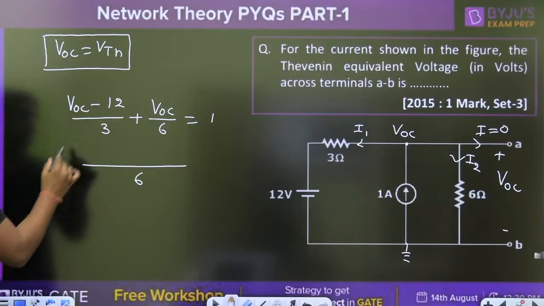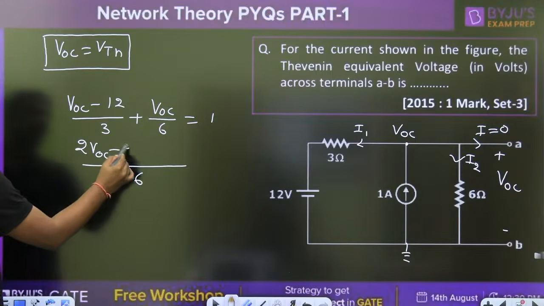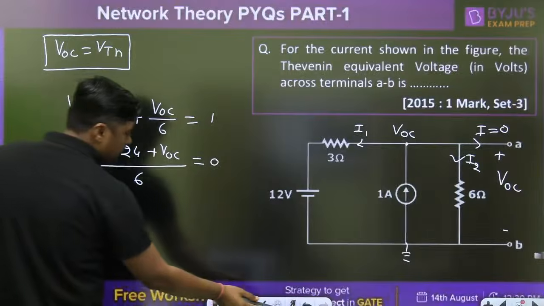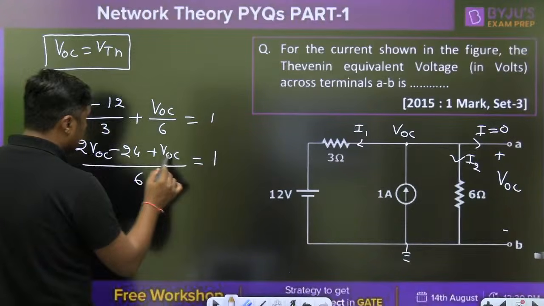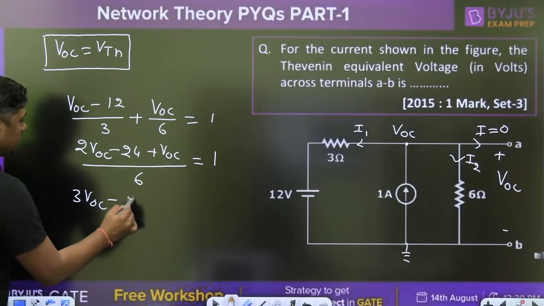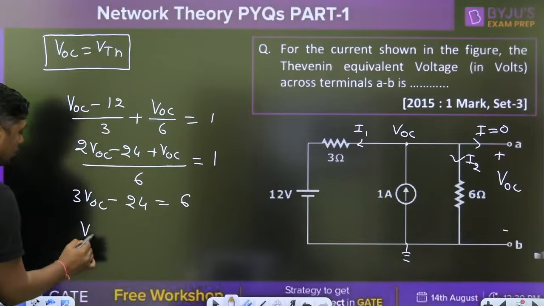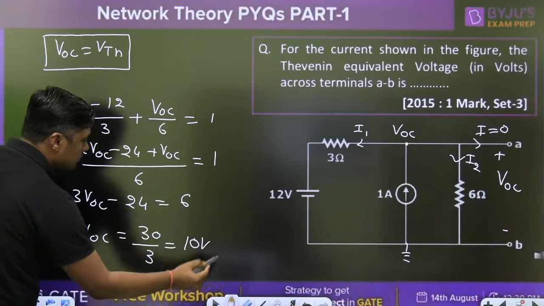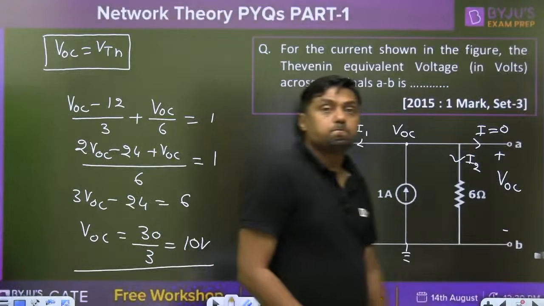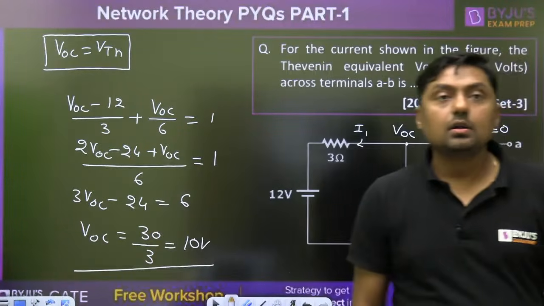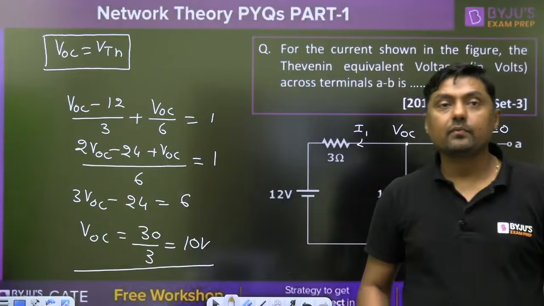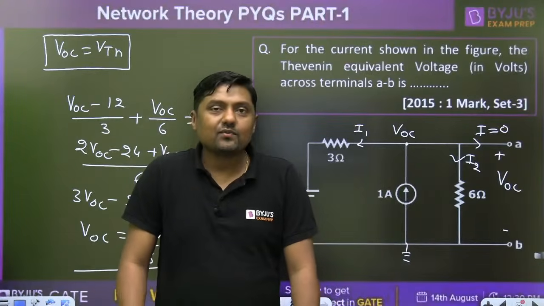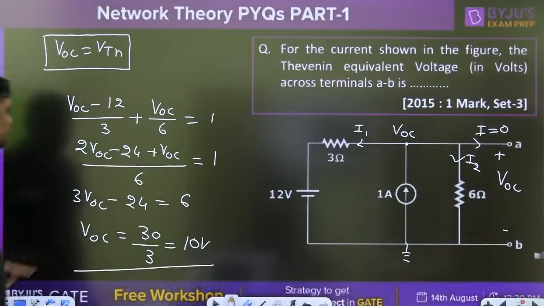Everyone give me the answer. 2 VOC minus 24 plus VOC is equal to 1, not 0. Now this will become 3 VOC minus 24 is equal to 6. So VOC is equal to 30 upon 3. What is the answer given by Lakshman? Yes, your answer is correct. Right, Lakshman, your answer is correct. Now this is the answer, 10 volt.